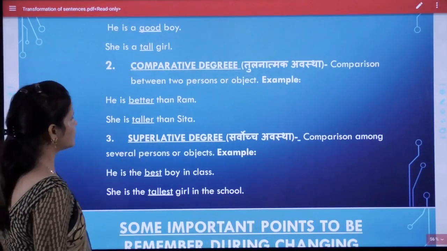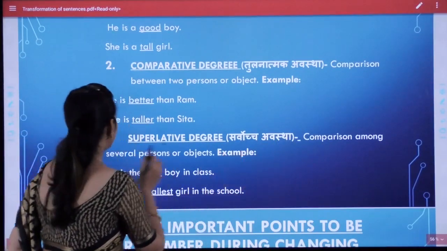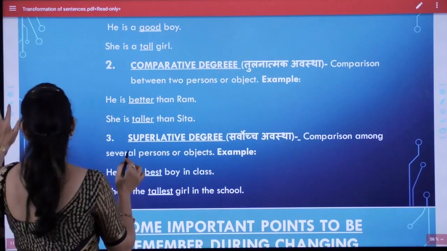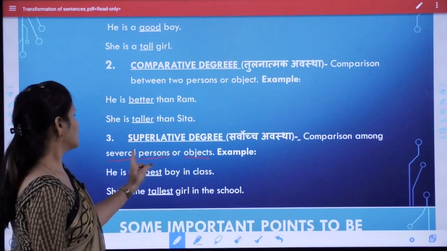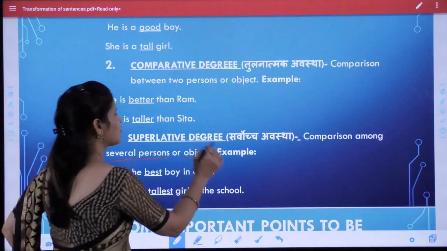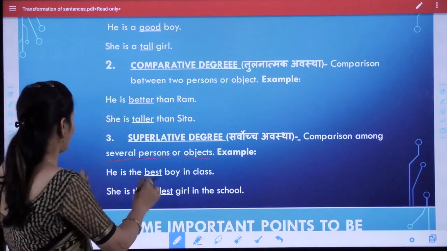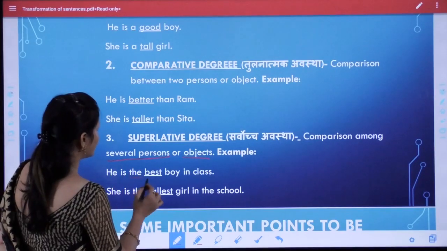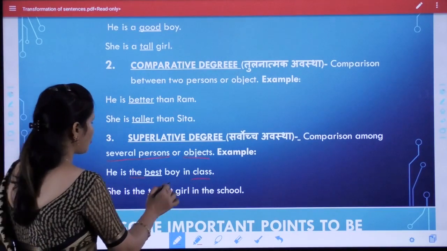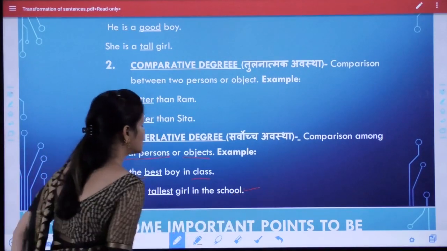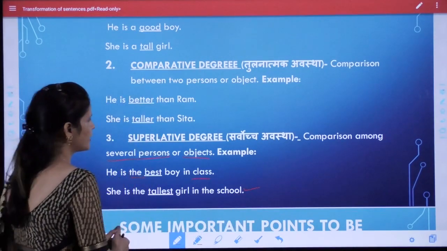What is superlative degree? Comparison among several persons or objects is called superlative degree, means सर्वोच्च अवस्था. For example, he is the best boy in the class, she is the tallest girl in the school. This is the superlative degree.